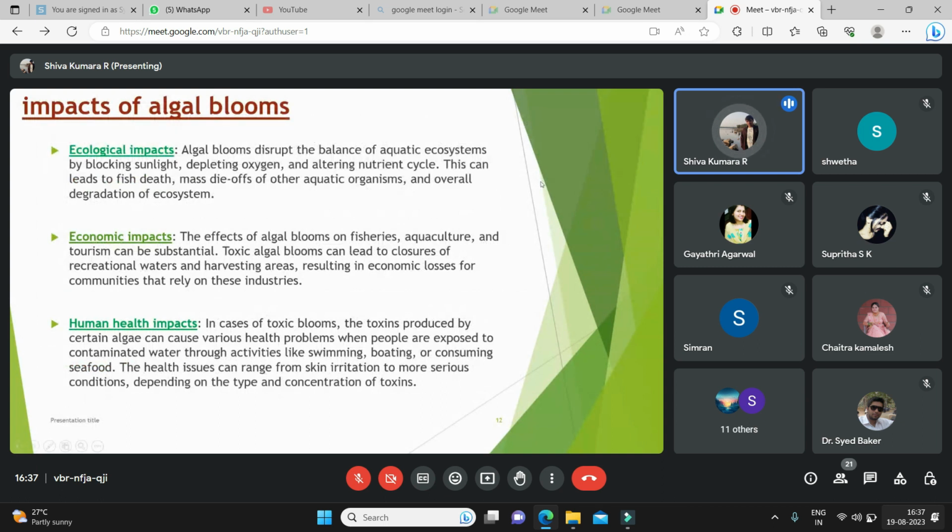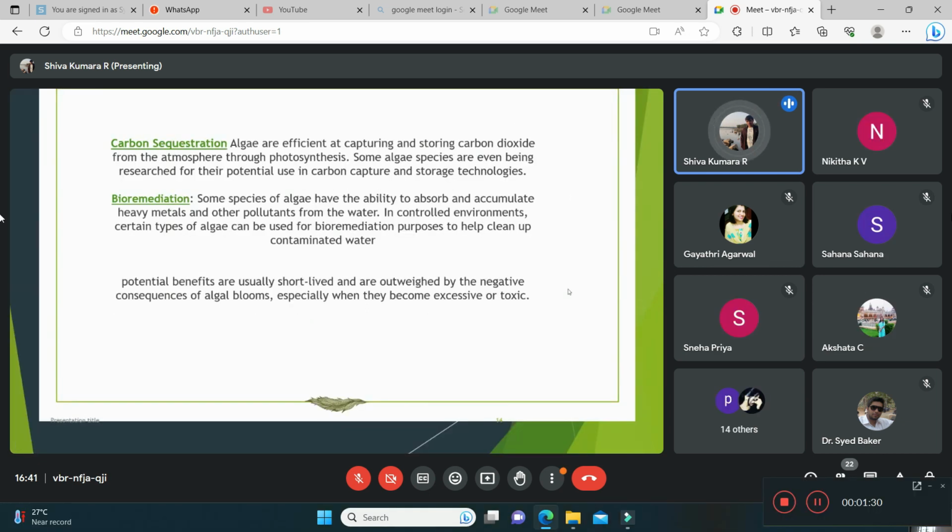The general impacts of algal blooms are that they impact ecologically, economically, and human health. The ecological impacts are that they exploit the water bodies and increase the pollution.